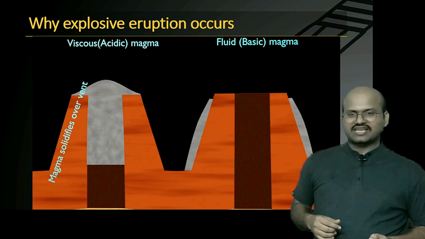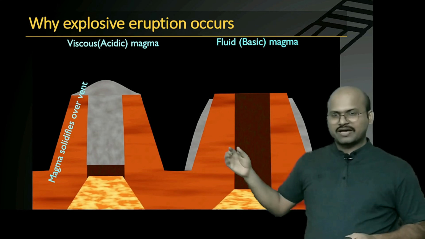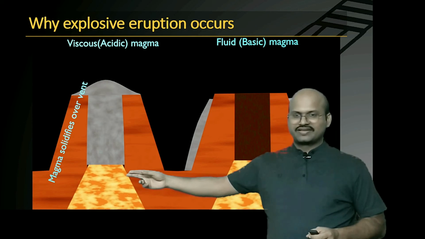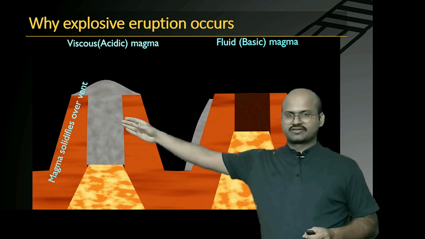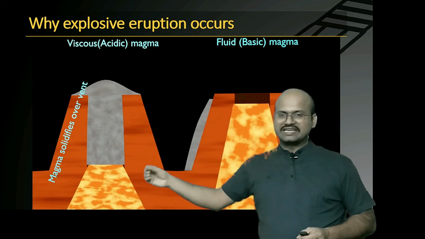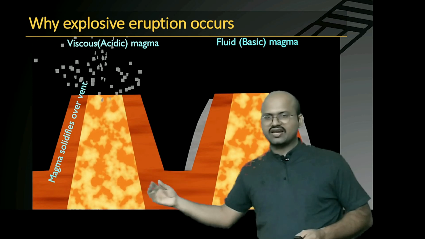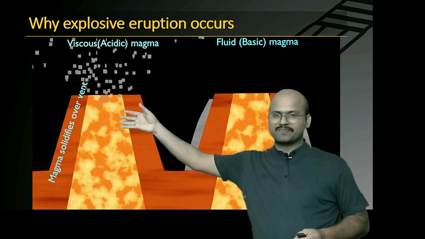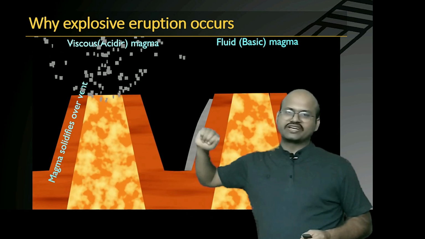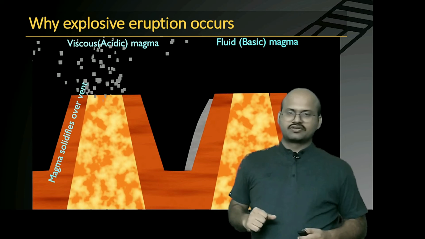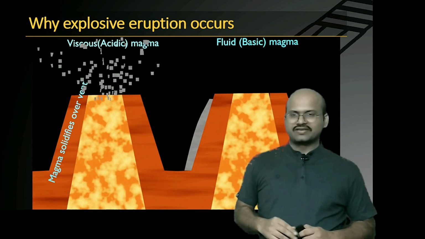Now during the next cycle of eruption, the magma that is coming out here is blocked by this plug. And this magma increases the pressure and it suddenly comes up with huge pressure, breaking the plug and coming out. So it creates a blast. So this is the second reason why we see a blast in viscous magma.